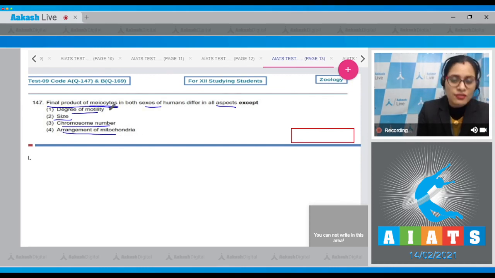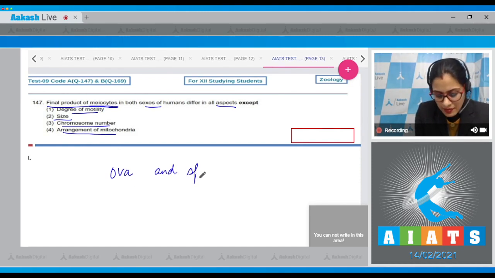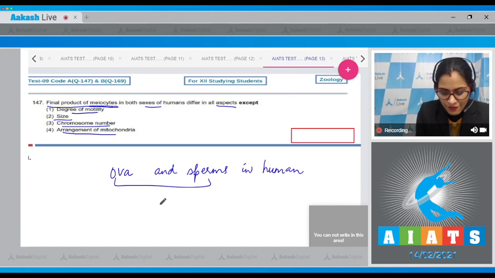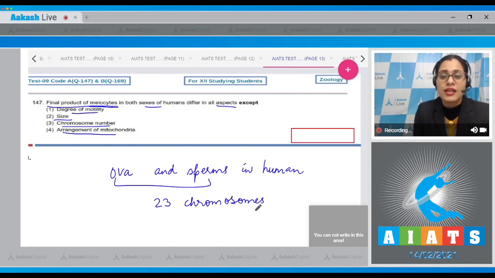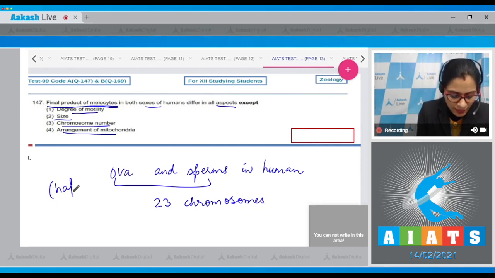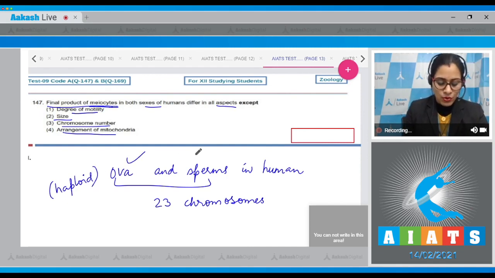The final product of meiocytes, ova and sperms in humans, they have 23 chromosomes each. They are haploid. Gametes are haploid. So chromosome number is same in both ova and sperm. They do not differ on the basis of the chromosome number. So the correct answer to this question is option number 3.